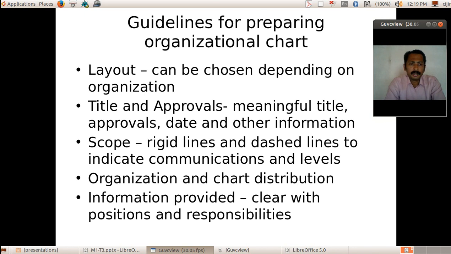If all these details are incorporated in the organization chart, then it can be called a good one.